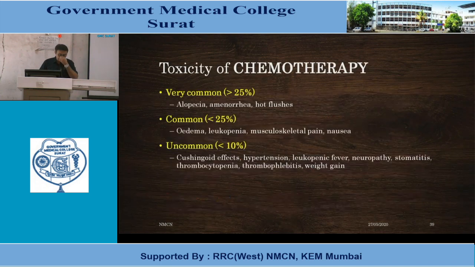Over all chemotherapy, there are very common toxicities. More than 25% are alopecia, amenorrhea, hot flushes. Less than 25% but common are edema, leukopenia, musculoskeletal pain, nausea. Uncommon, less than 10%, are cushingoid effects, hypertension, leukopenic fever, neuropathy, stomatitis, thrombocytopenia, thrombophlebitis, and weight gain.